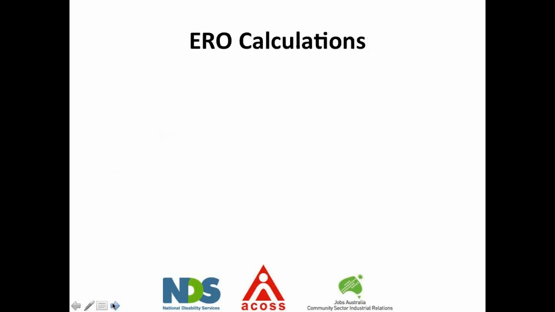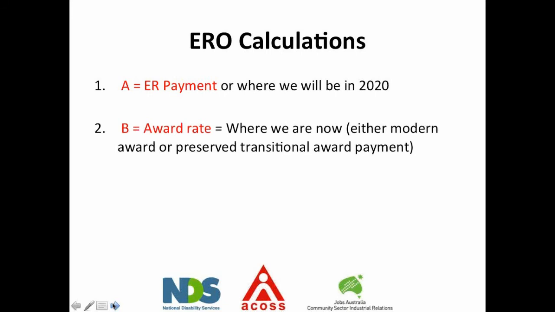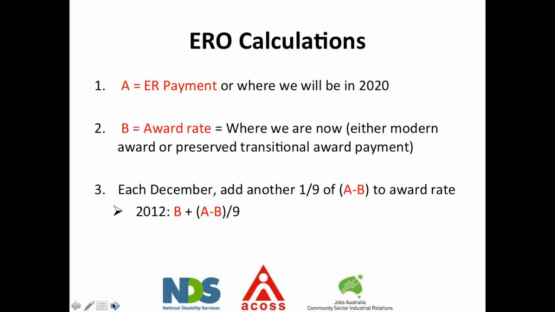So looking at how that's calculated, where A equals the equal remuneration payment, or where we'll be in 2020. So that's going to change every year due to the CPI increases or federal minimum wage increases. Where B equals the award rate, or where we are now, either the modern award rate or the preserved transitional award payment. Each December we add 1/9 of the difference between the two. So we get the current rate for an employee, we take that away from where we'll be in 2020 and add 1/9. Of course that needs to be recalculated every year to take into account CPI increases. So this year we'll see 2 nights, next year 3 nights, etc., etc.